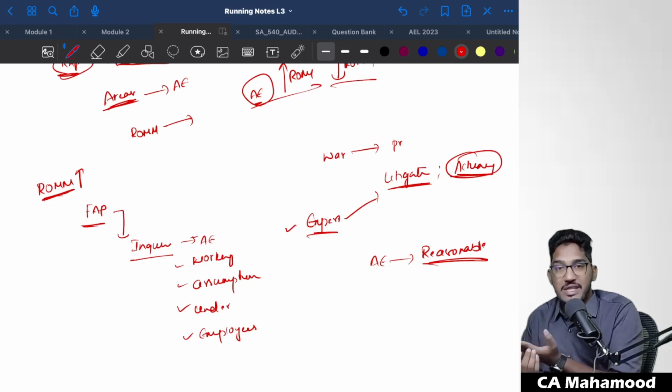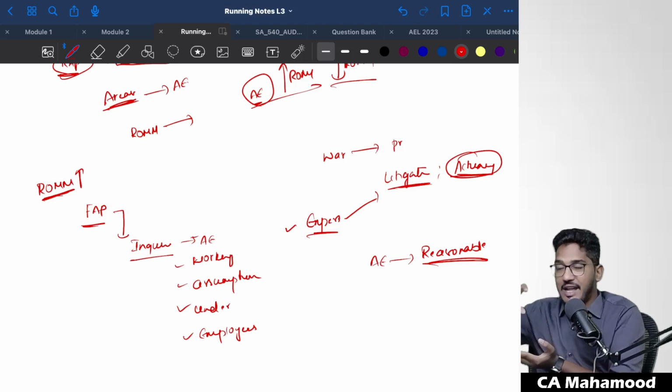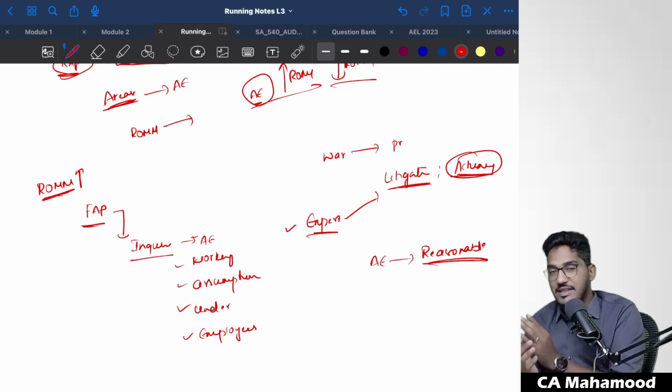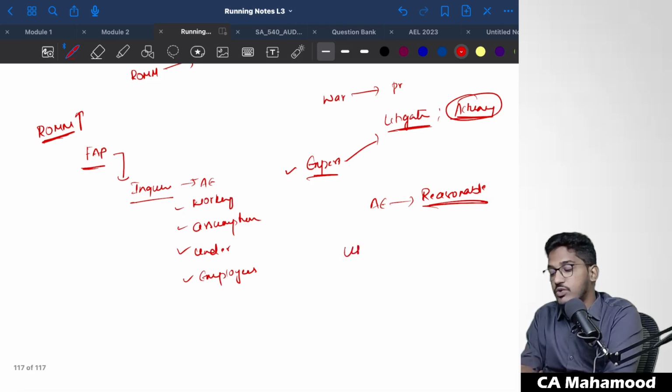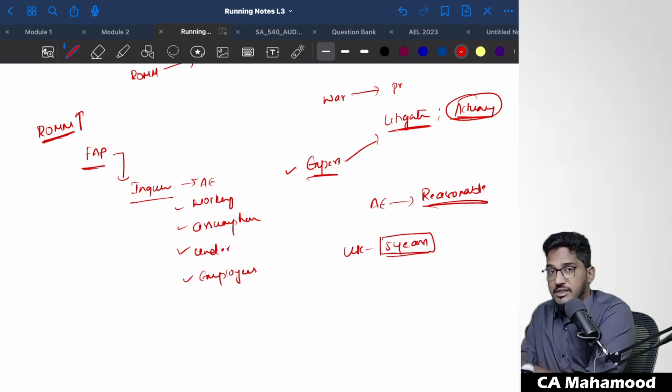You will not be able to say whether an estimation is correct or not unless the actual reality comes into the picture, which will come in the future. So that's why the standard did not expect you to determine whether an accounting estimate is correct. For example, if the management has taken a useful life of 5 years for the asset, the standard is not expecting you to determine whether 5 years of useful life is correct.